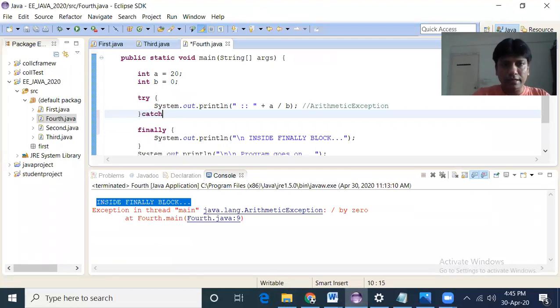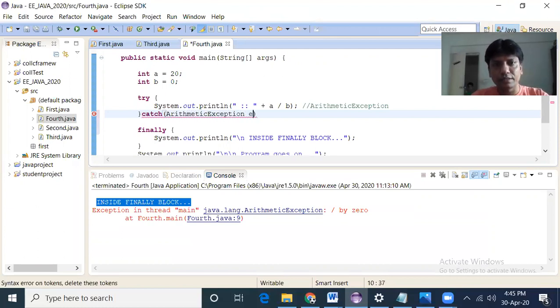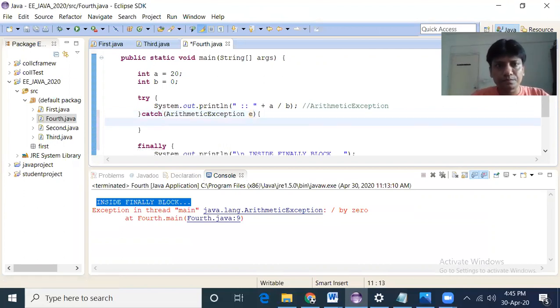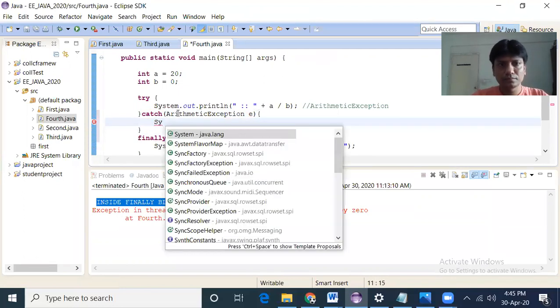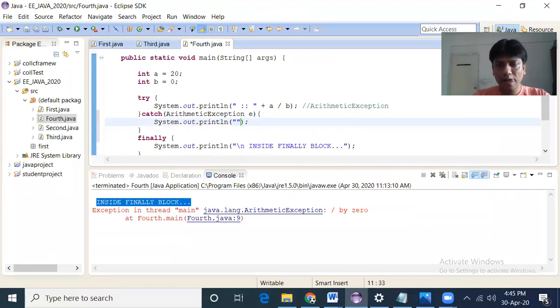So let us give a matching catch block here: ArithmeticException e, and inside we give a message like "arithmetic exception found".